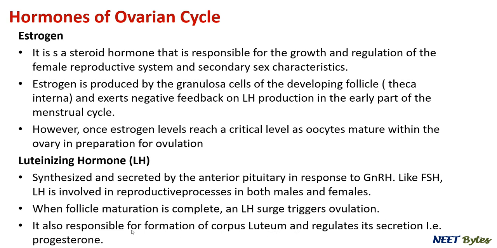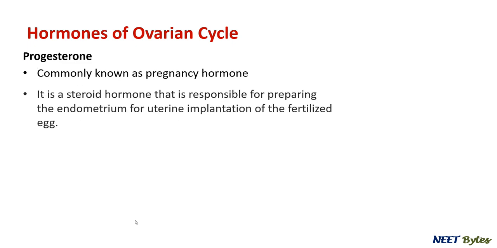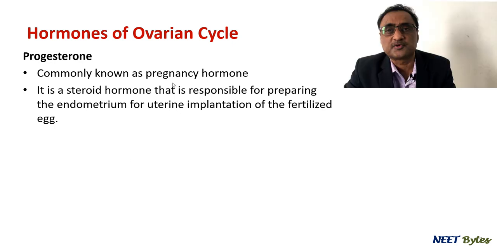Now let's talk about progesterone. As I told you, it is commonly called the pregnancy hormone. Initially it is synthesized from the corpus luteum, it is a steroid hormone, and its main role is the preparation of the endometrium so that the fetus can be successfully implanted in it.